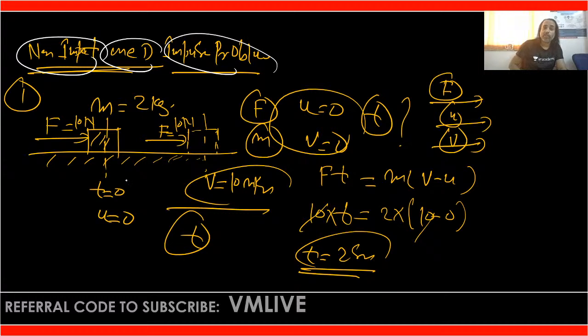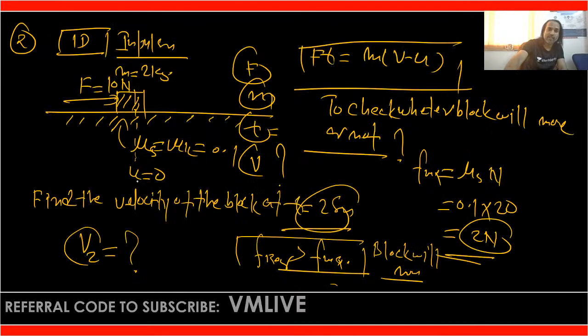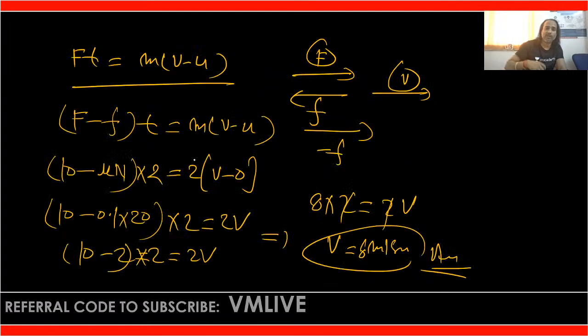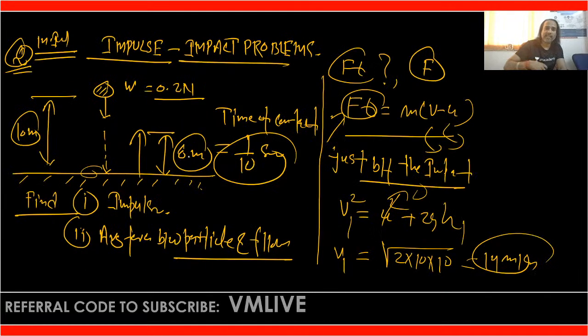With the mu is equal to 0, means here in this case mu is equal to 0, means for the smooth surface. Next one is with the friction, rough surface, where mu s is equal to mu k is equal to 0.1. Next problem, this is the same thing. Next problem we did is what? That is most important impulse impact problem, where collision is there of the one object with another object.